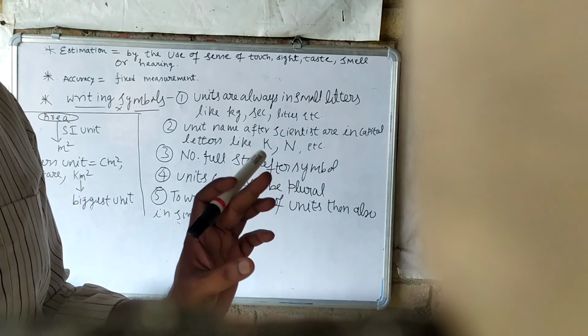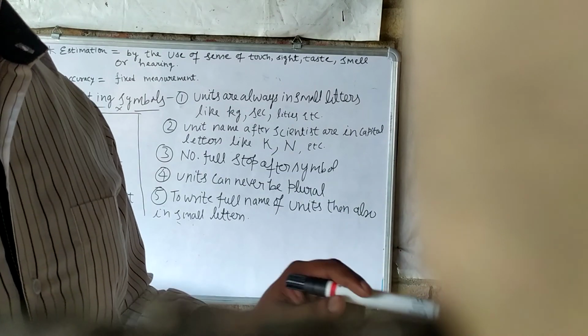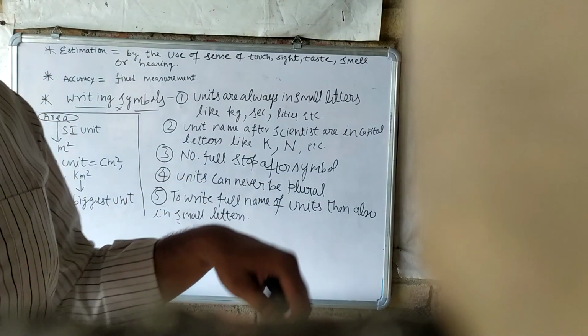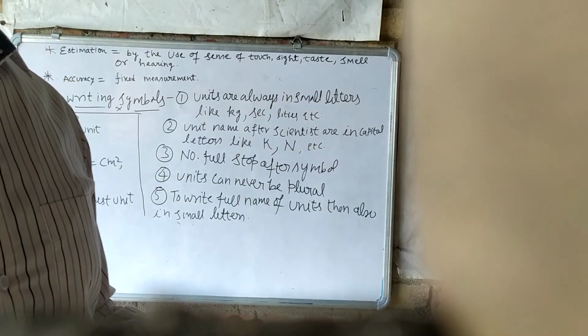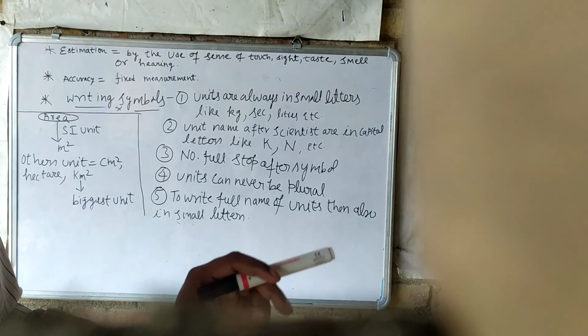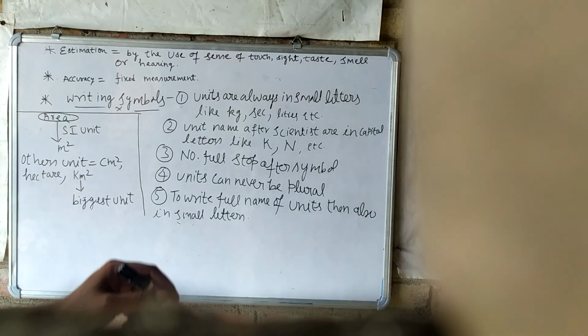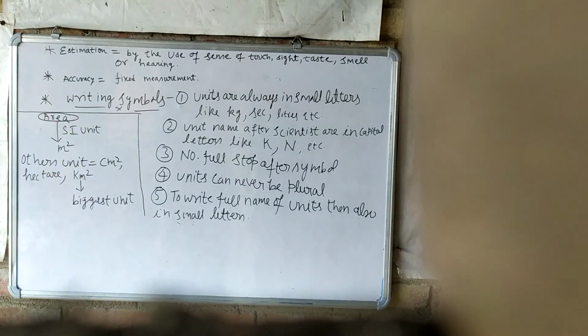If we are writing the full name of the unit, understand? Litres, then what happens? We cannot place the capital letter over there. Only small letters will be used if we are writing the whole full name of the units. Understand? So this is about estimation and accuracy. Then how do we write the unit?